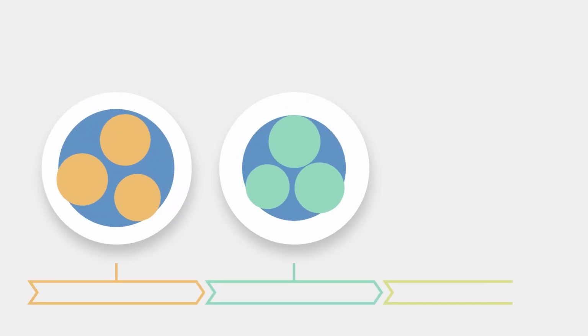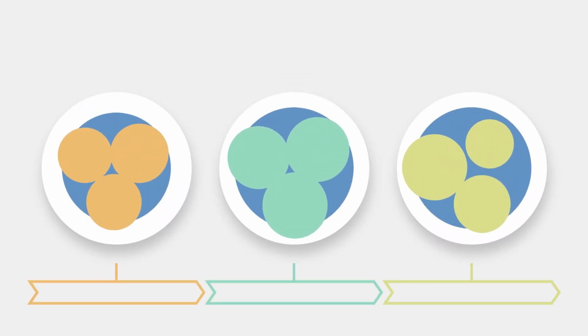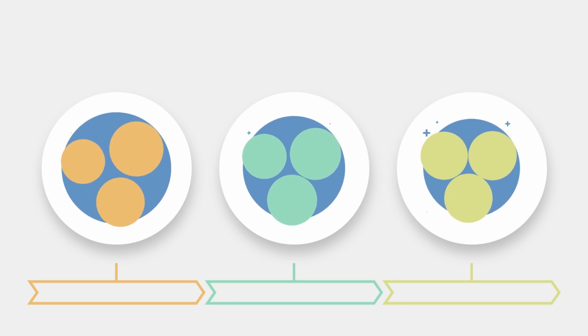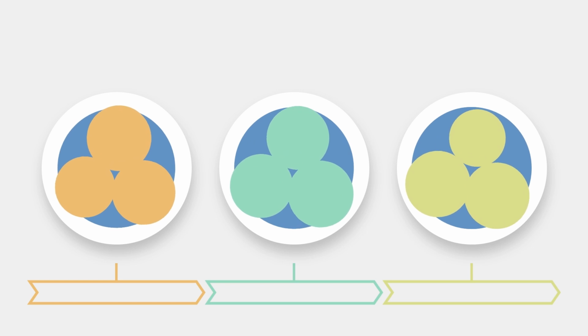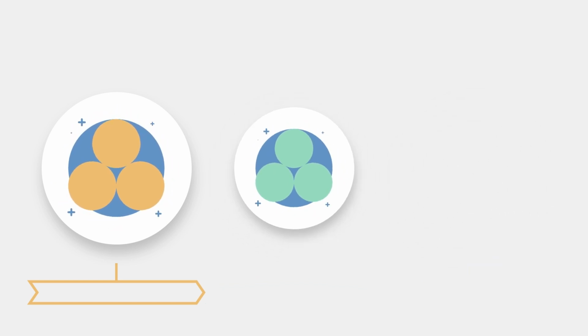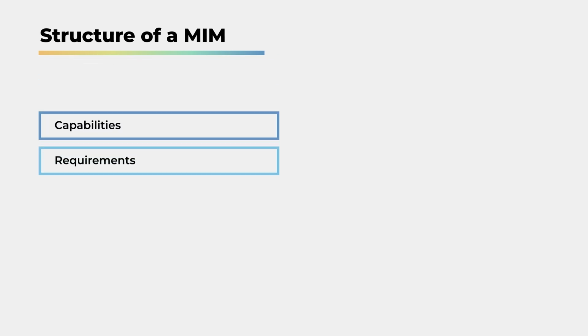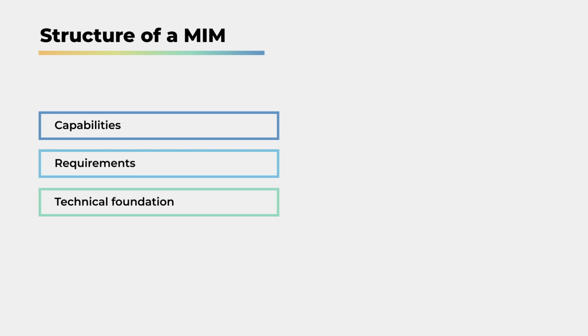Each MIM is developed in a separate working group, with its own development timeline. For this reason, the MIMs are at different development stages, some being finalized and others still under discussion. Each MIM provides key principles to be followed, also referred to as capabilities, as well as technical guidance called requirements, a technical foundation through specification for the procurement, development, and deployment of end-to-end smart city solutions, as well as governance, which is guidance on the management of the MIM.